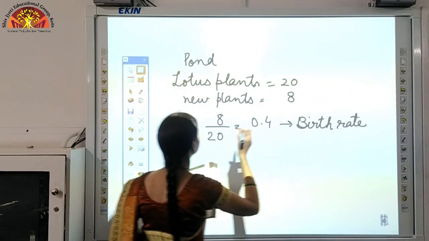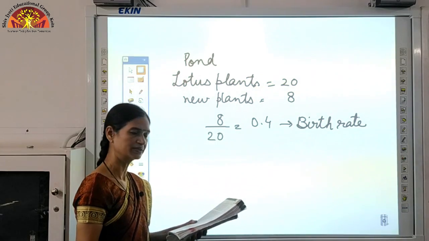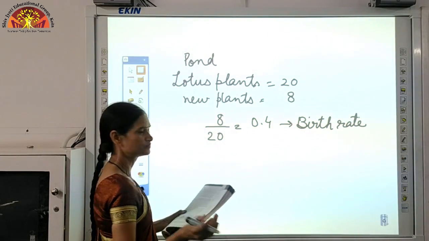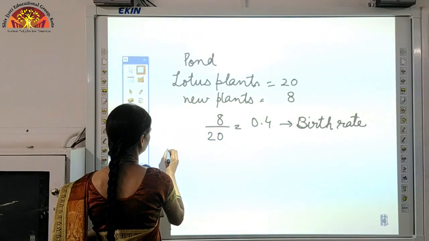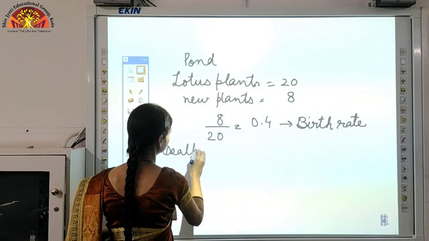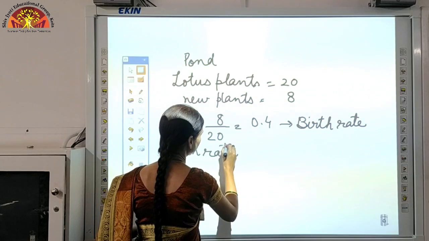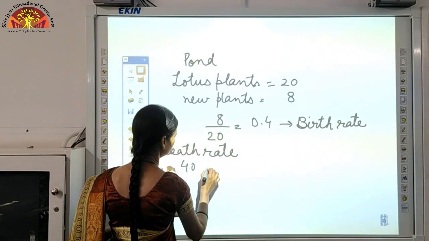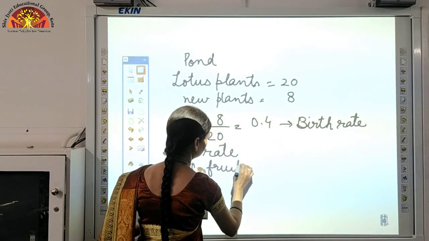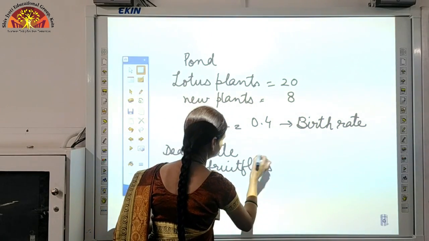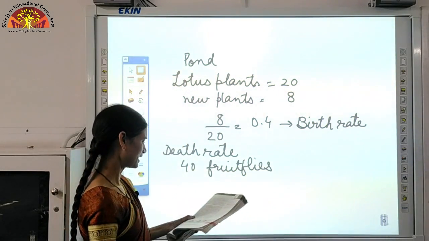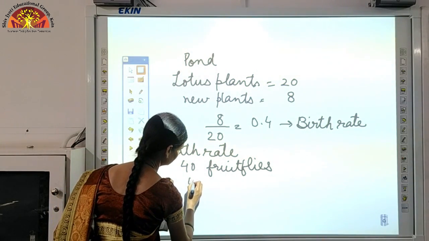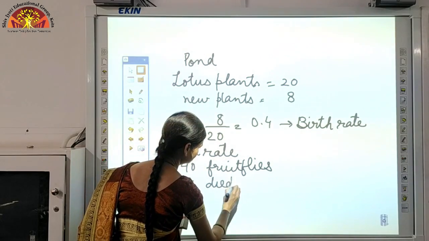Okay? Now suppose there is an example to calculate death rate. Suppose there is a laboratory in which 40 fruit flies are there. I am telling you how to calculate death rate. Suppose initially 40 fruit flies are present, and by accident or any reason 4 of them died.